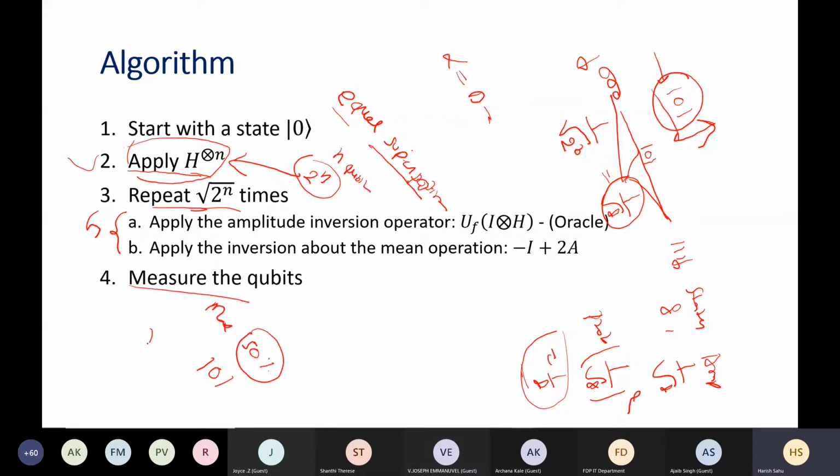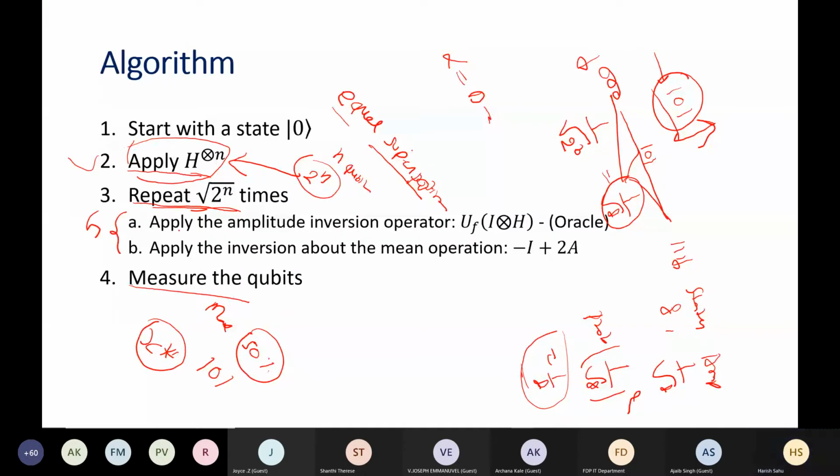We can call it x star. So whatever you are searching for, with more than 50% probability you will get it by applying this operator square root of capital N times. So understand the simple steps first. We will revisit how this operator does the thing.